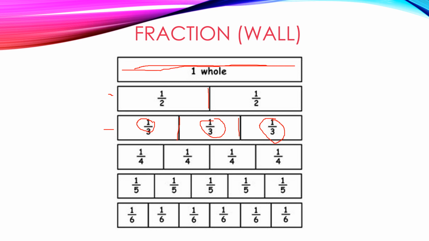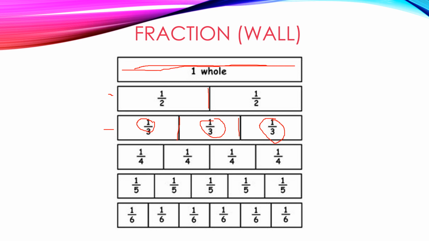Now, same. 1 over 4, 1 over 4, 1 over 4, 1 over 4, because they cut into 4 parts. Look down there. 1 over 5, 1 over 5, 1 over 5, 1 over 5, 1 over 5, because they cut into 5 parts.